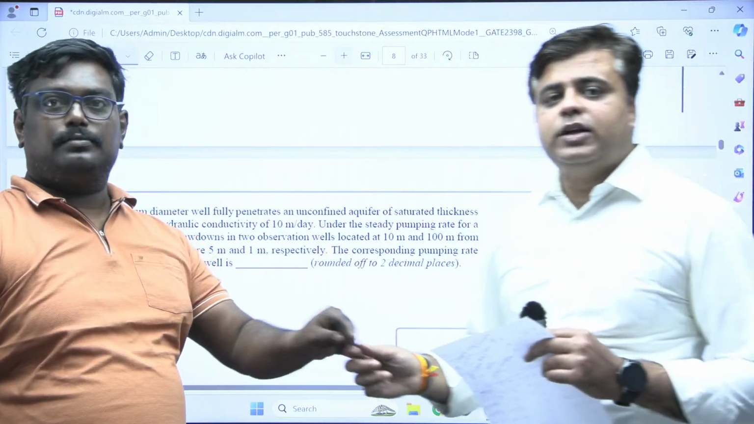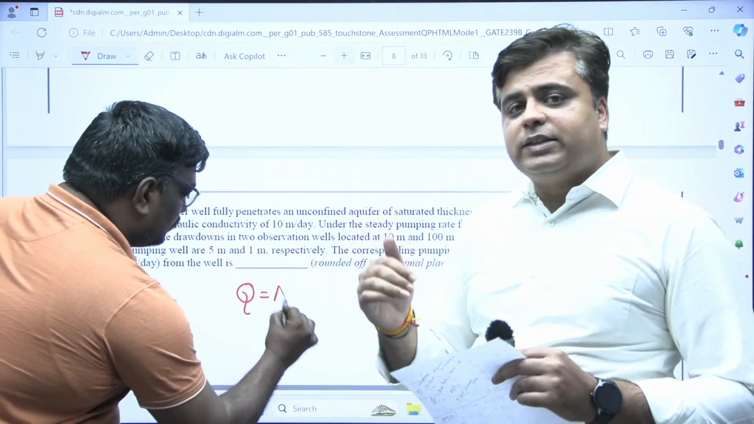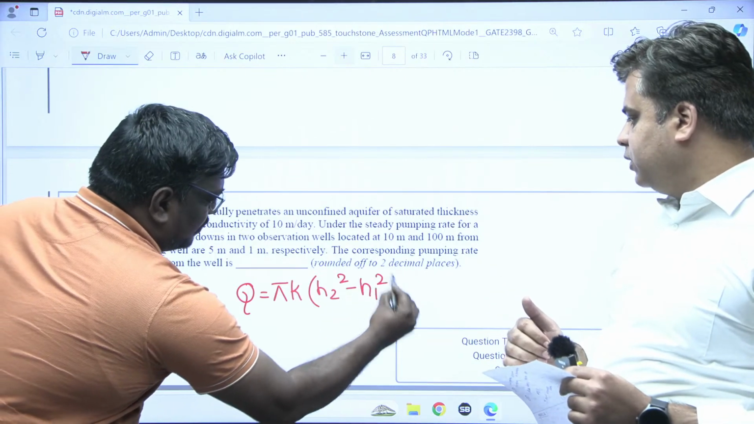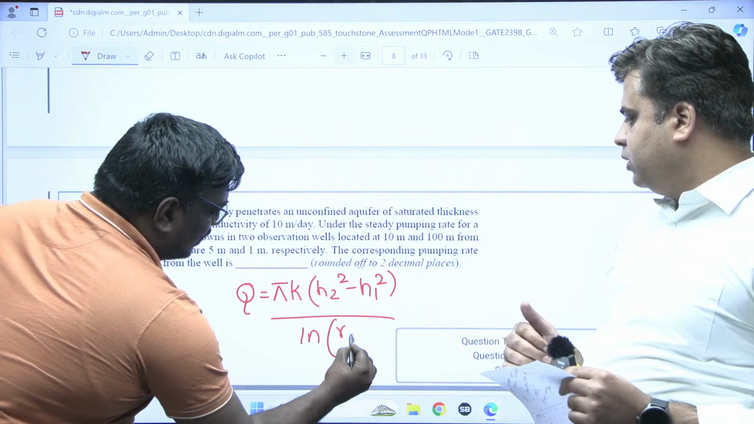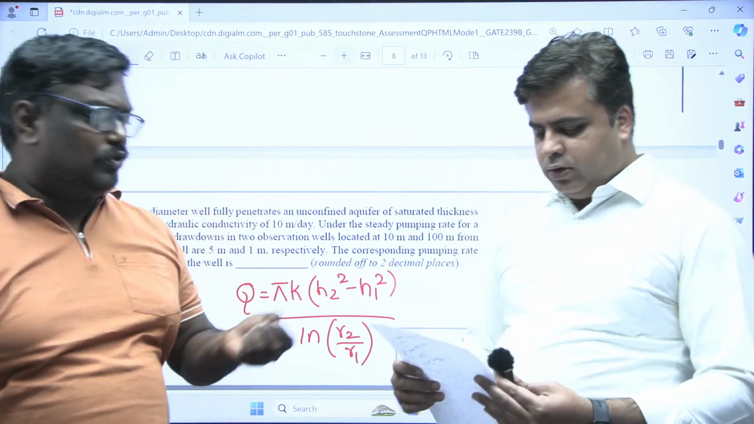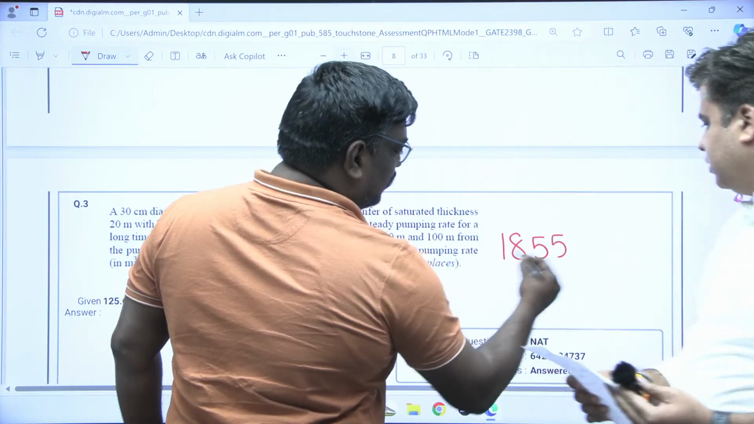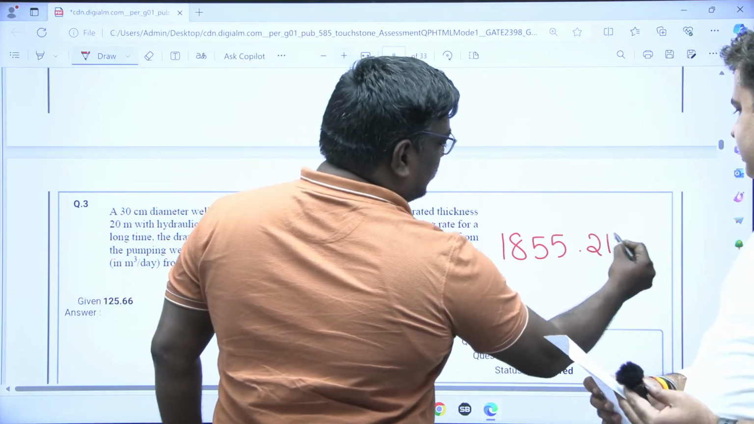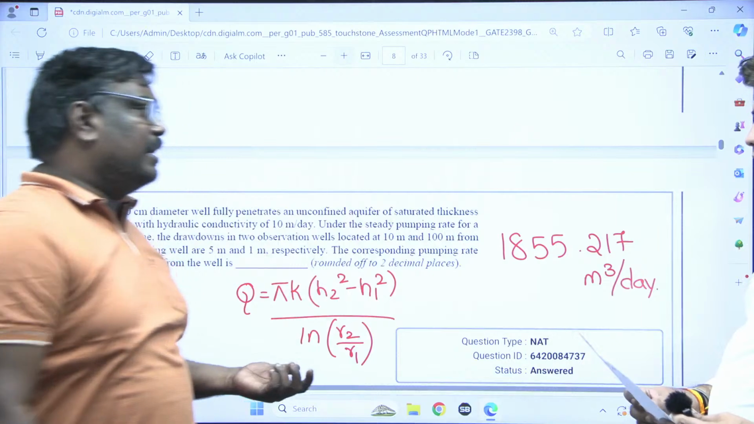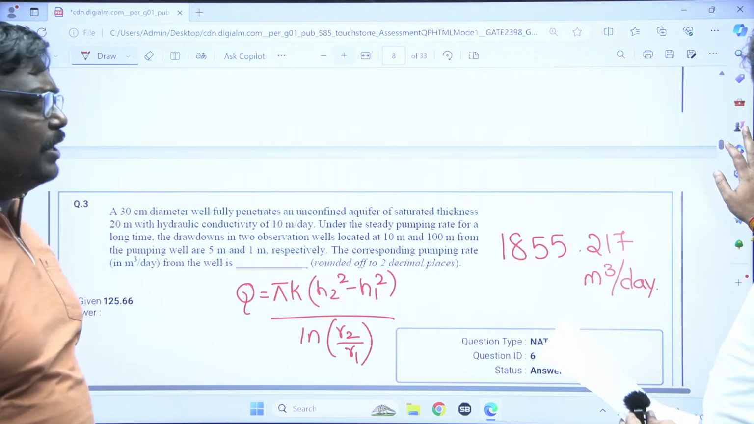So my dear students, the discharge Q is equal to pi k (H1 square minus H2 square) divided by natural log of R1 by R2. So here is the formula, right, sir? If you have used log base 10, you can just multiply with 2.303. So this answer is 1855.217 meter cube per day. So students, it was a standard question with the standard formula. So I hope you are clear. Okay. See the answer here. 1855.217 meter cube per day.